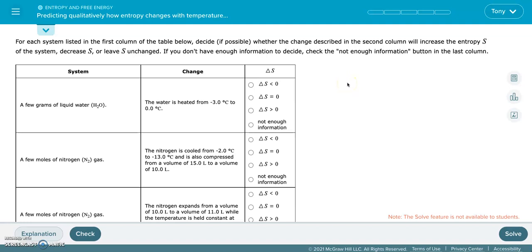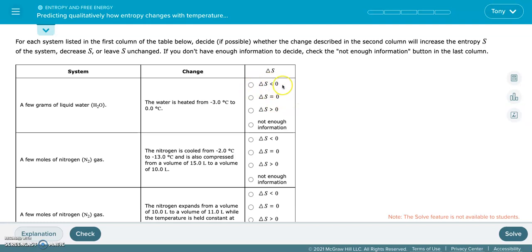This is another ALEKS video called Predicting Qualitatively How Entropy Changes with Temperature and Volume. So this is a pretty neat little topic. Basically, we're going to look at different systems that undergo a change, and then we have to determine how we would predict the entropy of the system to change. So we've got to have a good understanding of what entropy means, and then analyze these different manipulations or changes that the system will go through to determine what's going to happen. Basically, the entropy is either going to decrease.